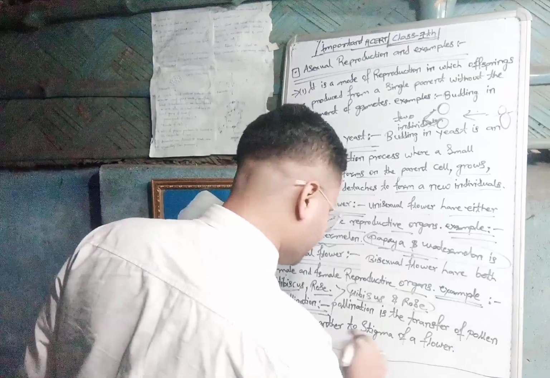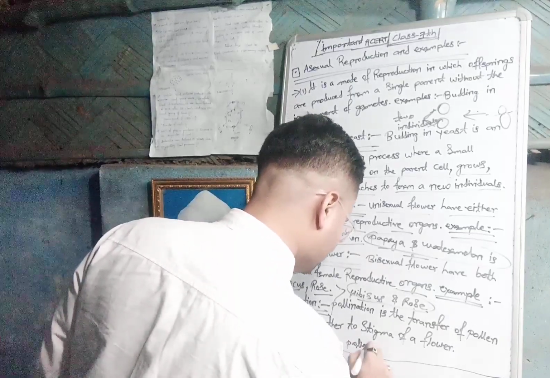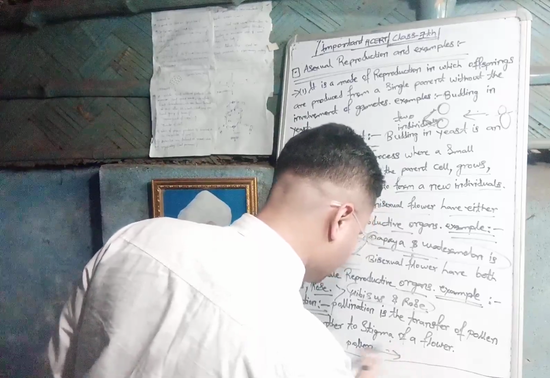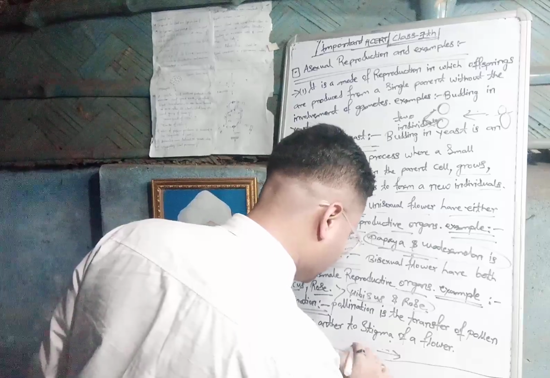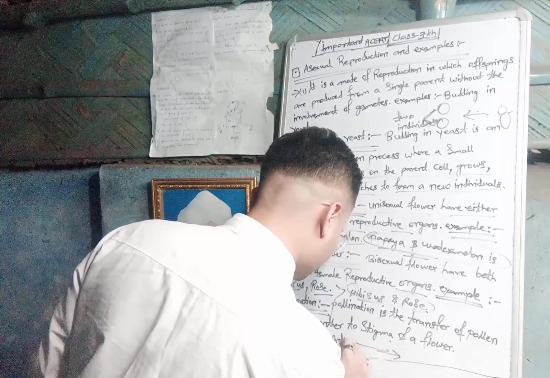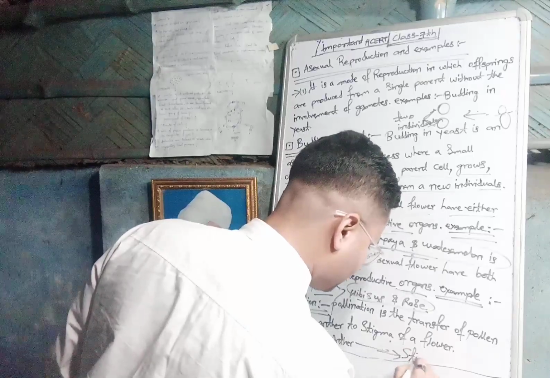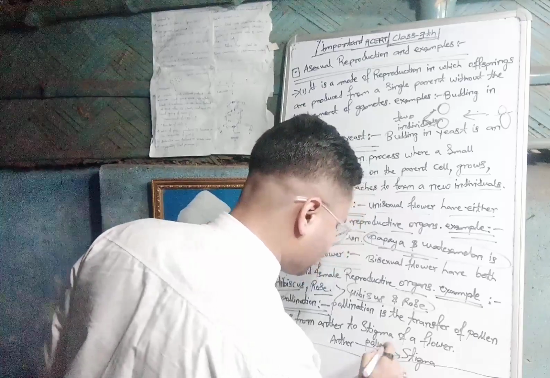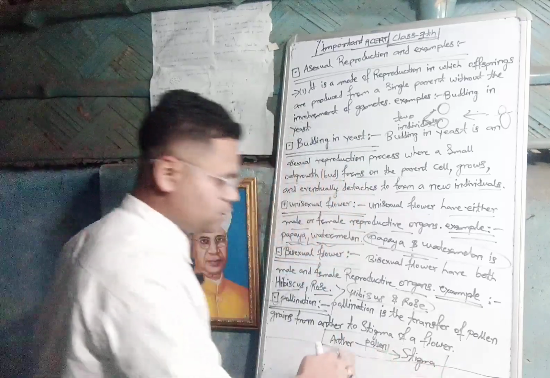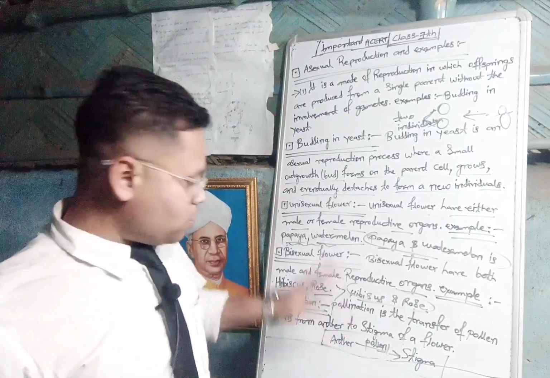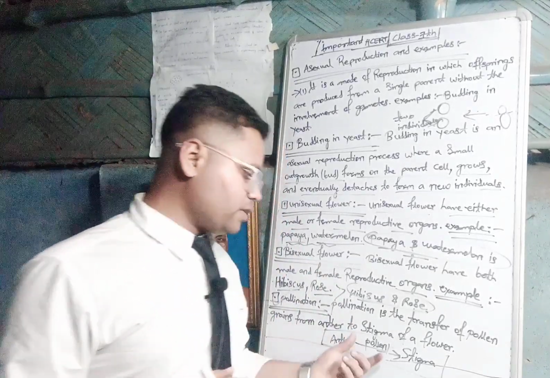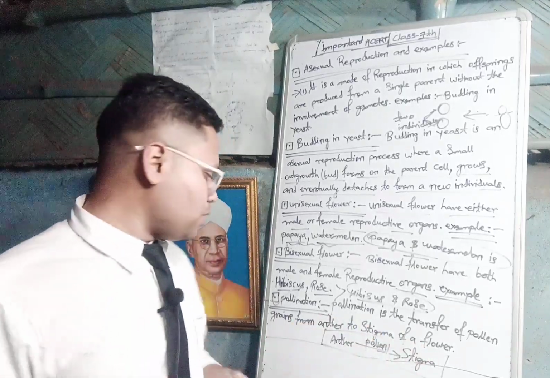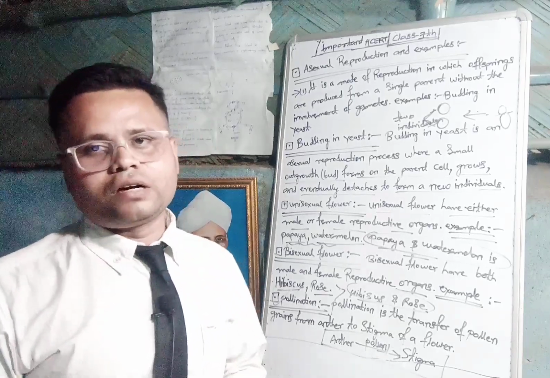For example, transfer of pollen from anther to stigma. In short, I make this pie chart for you. The transfer of pollen grains from anther to stigma is known as pollination. Basically, pollination is the transfer of pollen from anther to stigma of a flower.